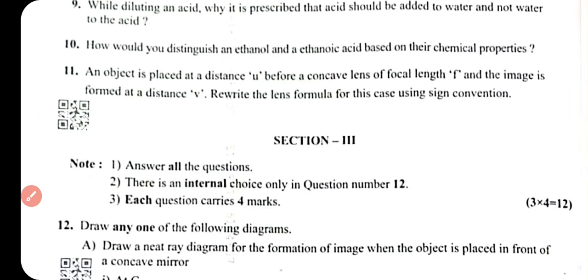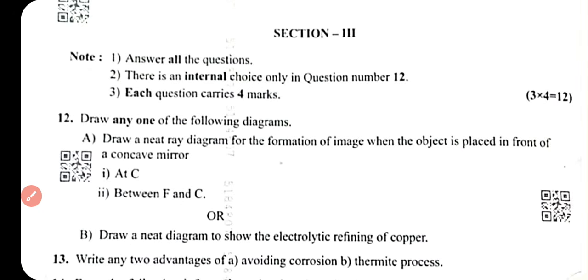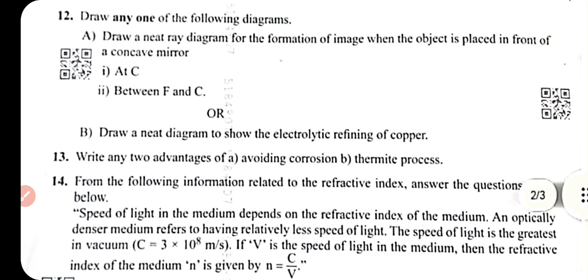And next, question number 12. Draw any one of the following diagrams. Draw a neat ray diagram for formation of image when the object is placed in front of a concave mirror at the center of curvature. The second condition is between the focal point and the center of curvature.